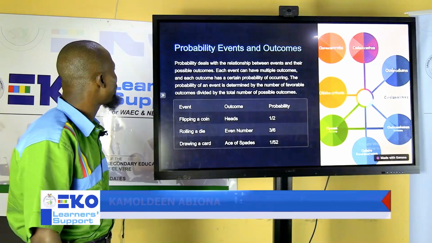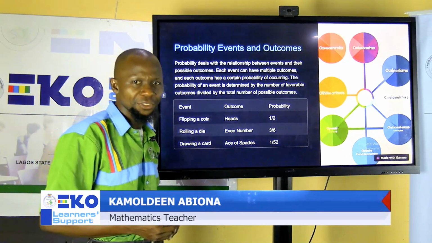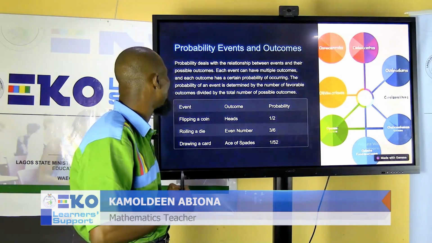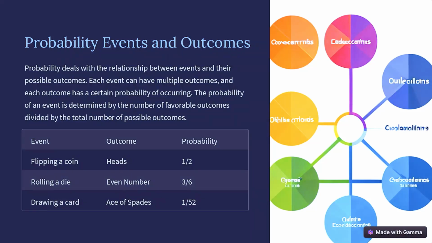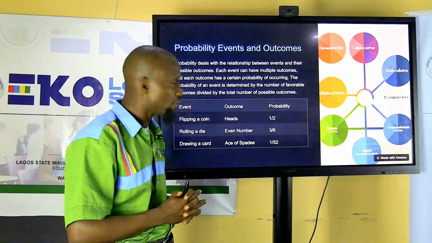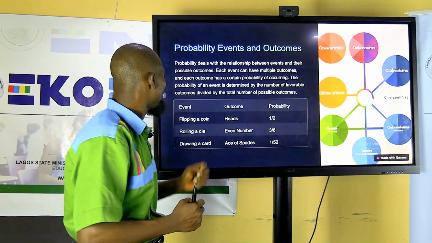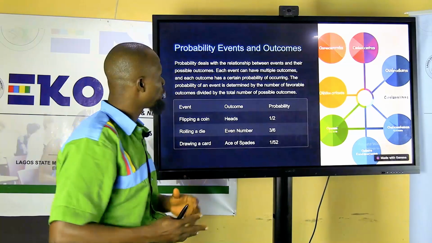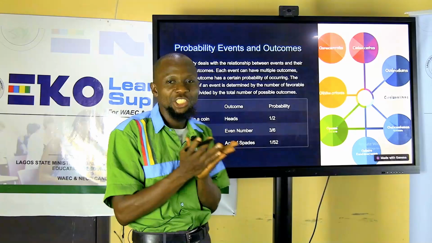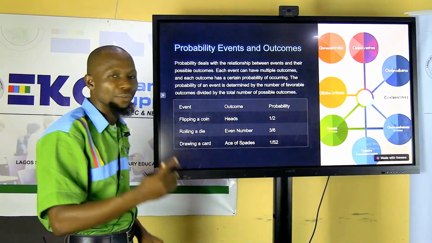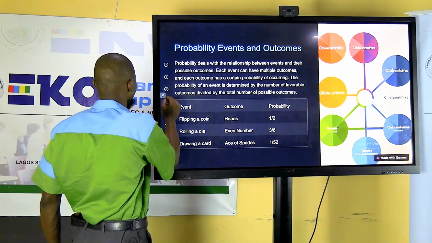So based on what we have defined now, we should be able to tell in specific terms what we mean by probability. Probability deals with the relationship between events and their possible outcomes. You remember that we talked about sample space, which is the total possible outcomes. So it means from there we can say that probability is the relationship between the event and what? The sample space. Okay? Event and sample space.